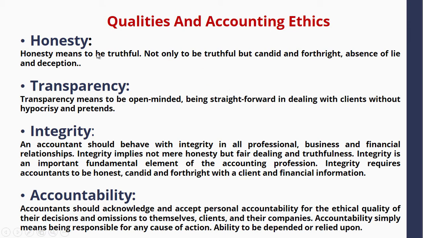Number one is honesty. And simply, honesty means that one must be truthful in what one does. So someone that wants to be a bookkeeper or an accountant must learn to be truthful in everything he or she does. Number two is transparency. An accountant must learn to be transparent, which means such person must be open-minded. The person must be straightforward in all his dealings with the client and other colleagues at the place of work.